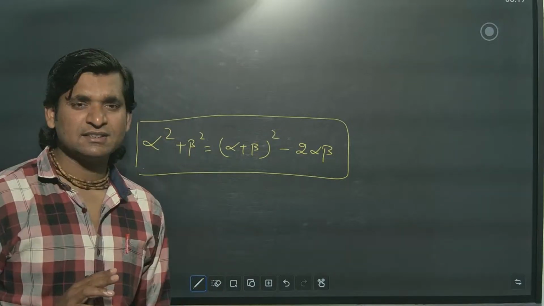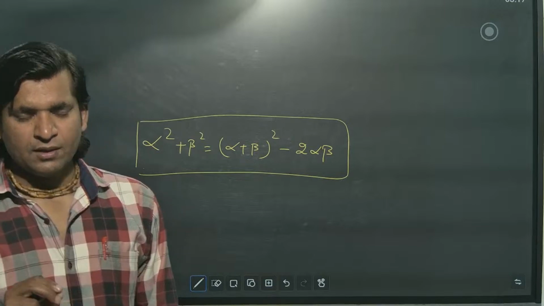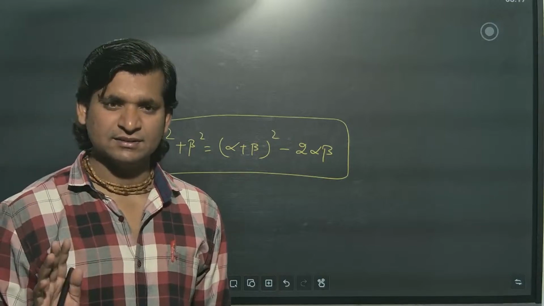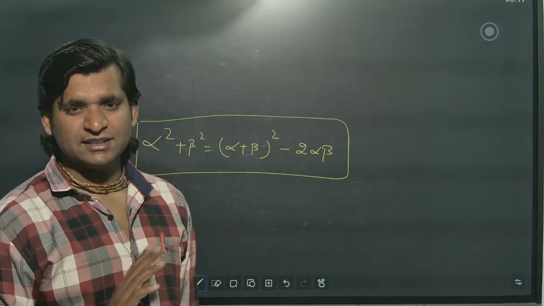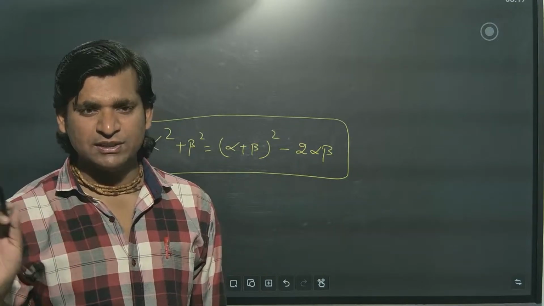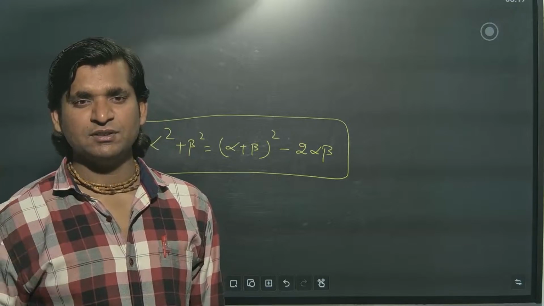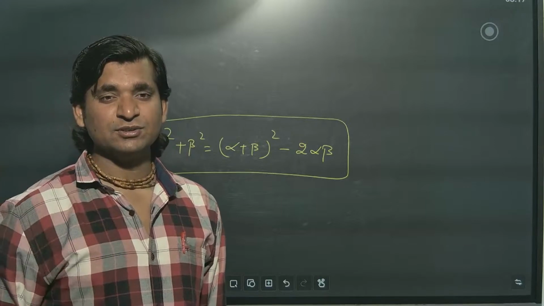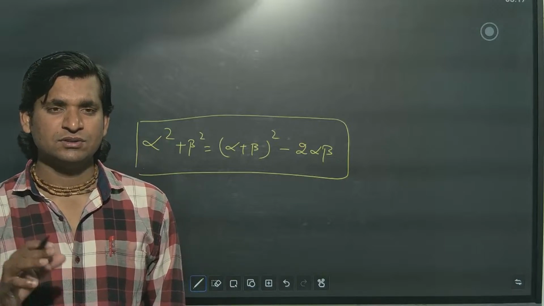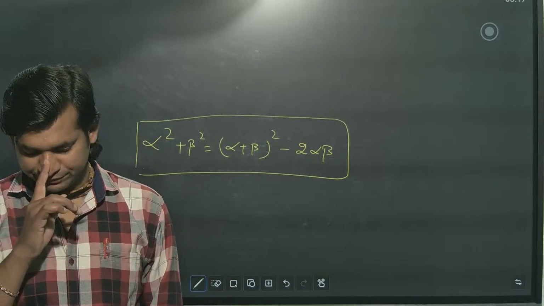So these are the problems which you have to solve. That's it. One case study will come, in which a graph will be given. In that they will ask how many zeros are there, what is the quadratic polynomial, what are the zeros in the graph, verify it. Those three they can ask.